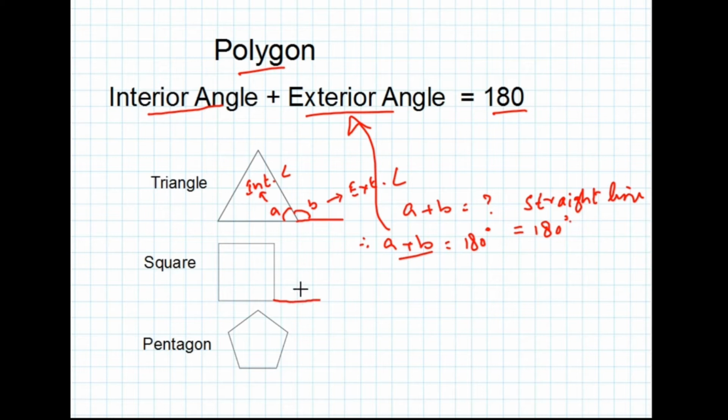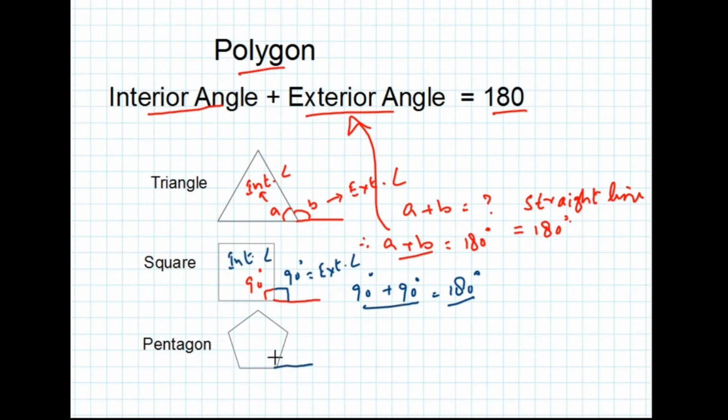Now in a square, the interior angle is equal to 90 degrees, so the exterior angle will also be 90 degrees. Adding 90 degrees plus 90 degrees is equal to 180. Now in a pentagon, the interior angle is A and the exterior angle is B. Therefore A plus B is equal to 180, which is a straight line.